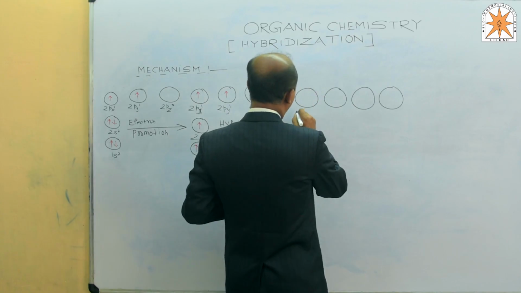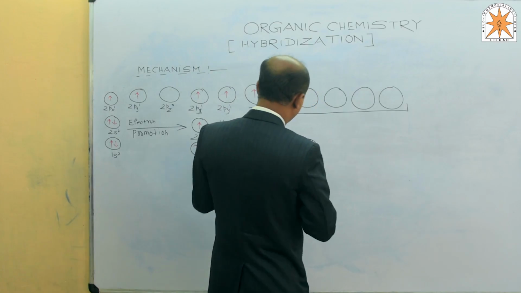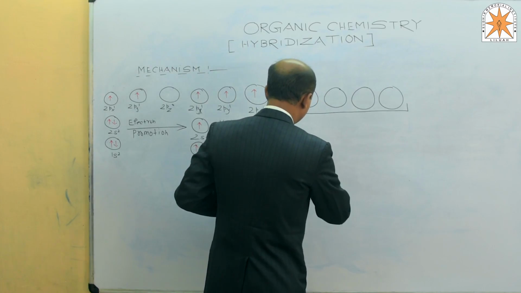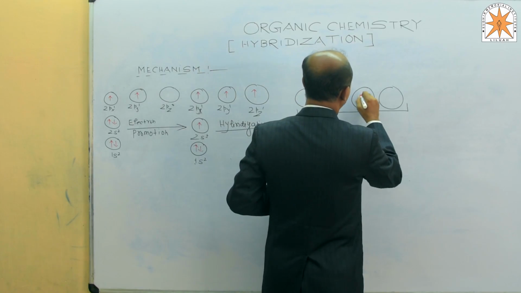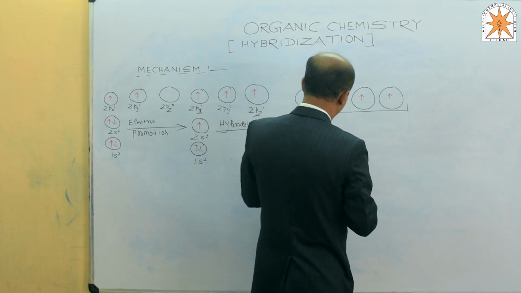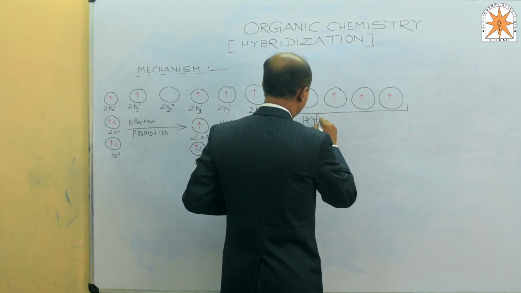So these four orbitals are said to be hybrid orbitals, and each hybrid orbital must contain one unpaired electron.